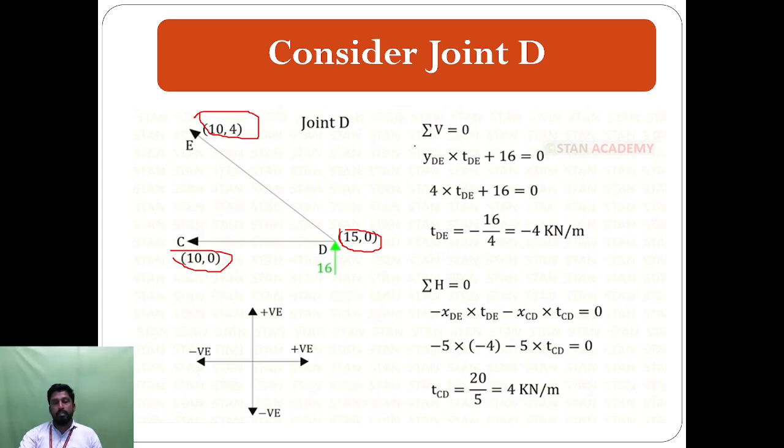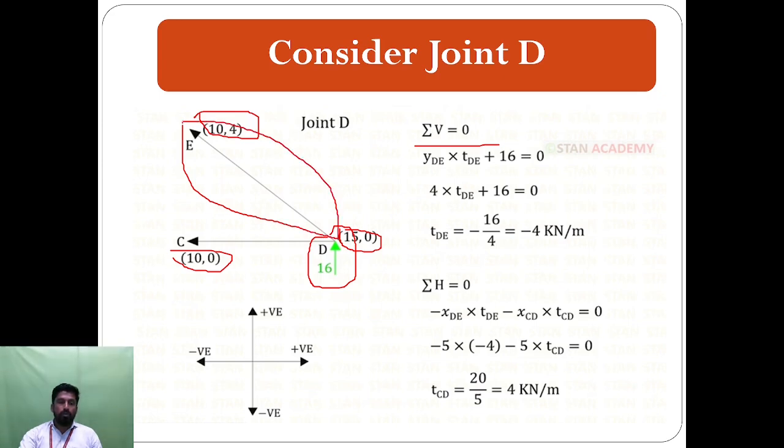So first we take the summation of V equal to 0, which means here one vertical force of 60 Newton. The force acting at D to E on the structure is an inclined force.